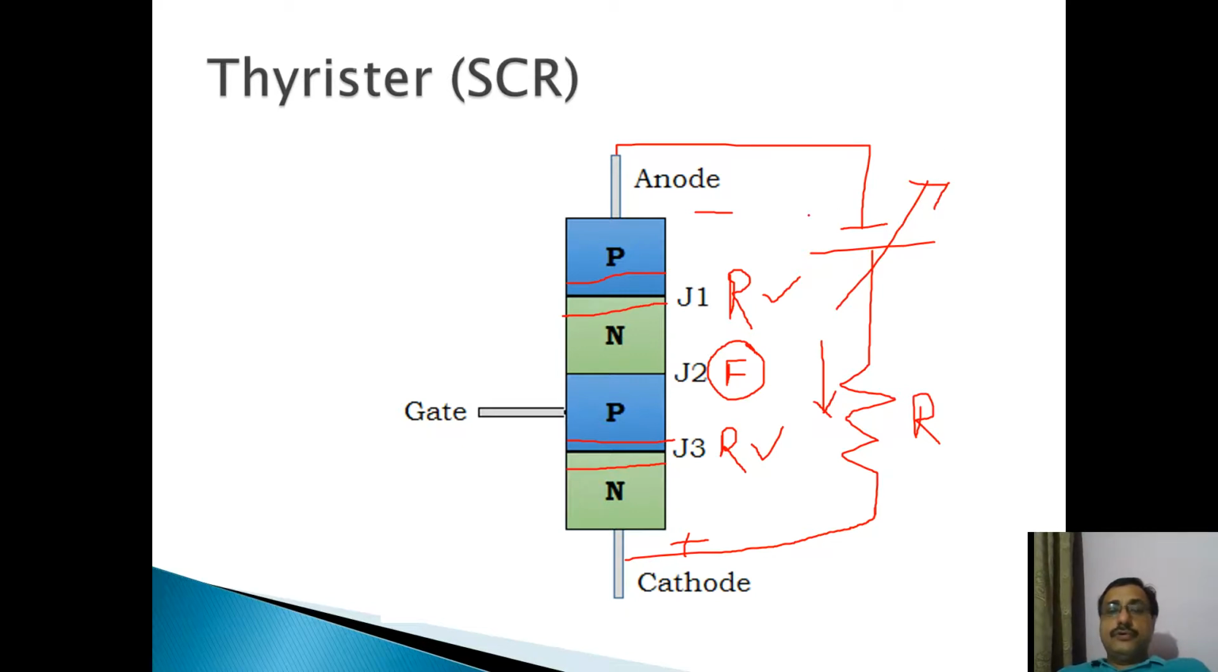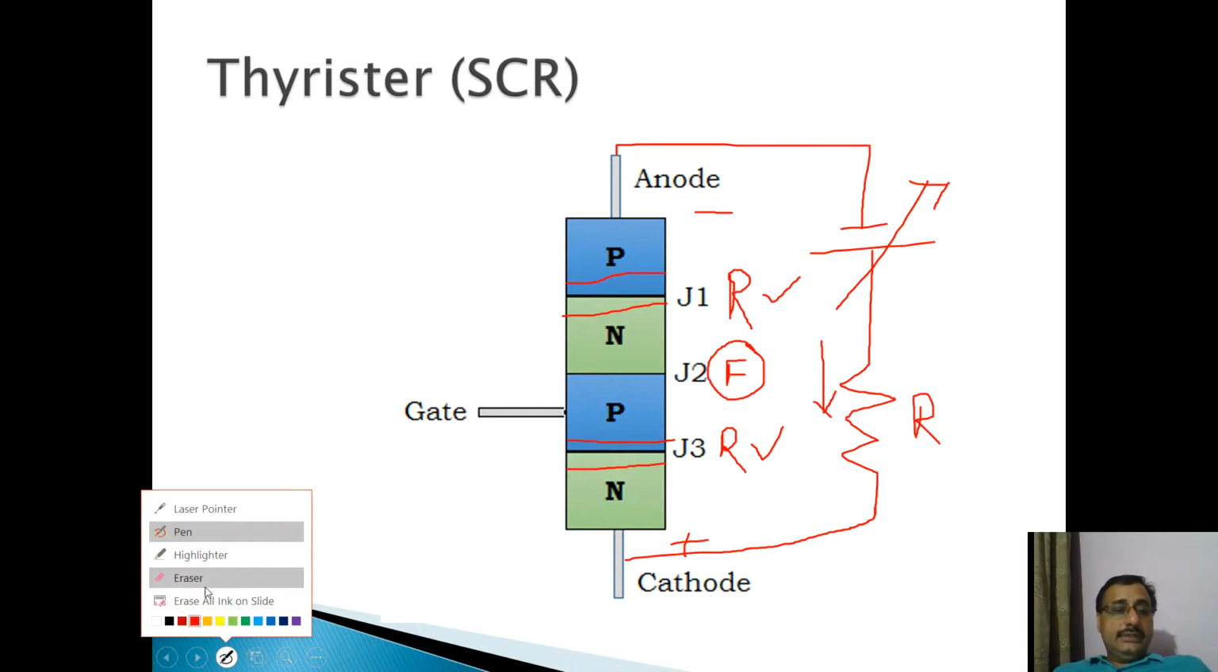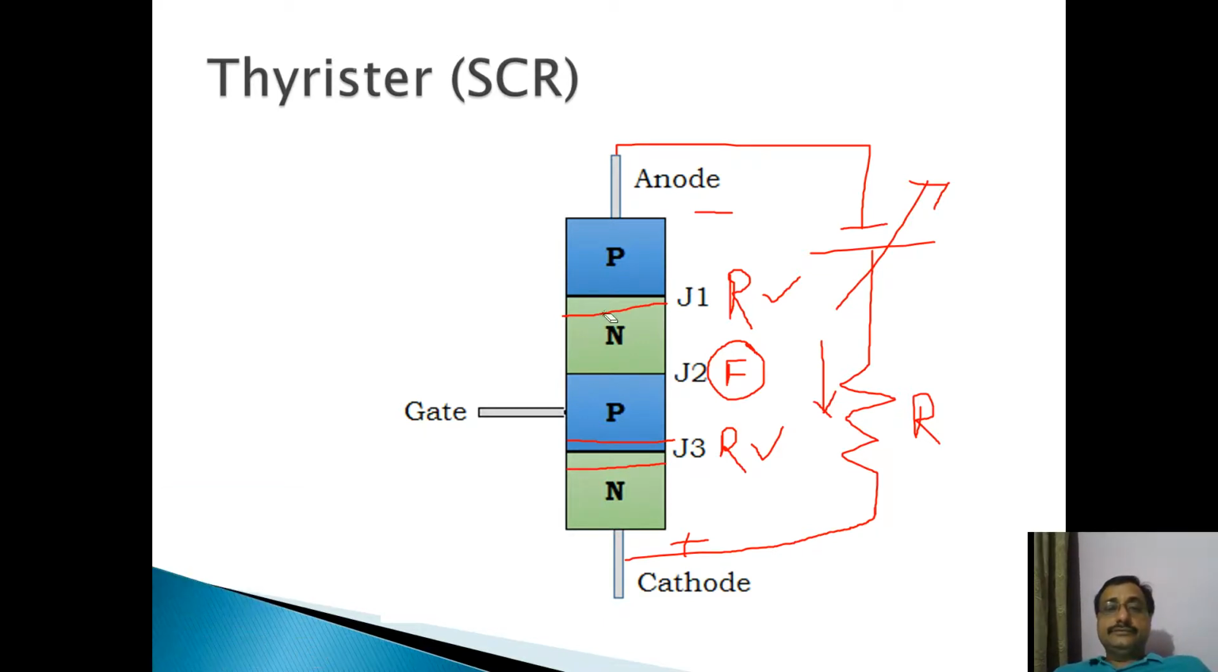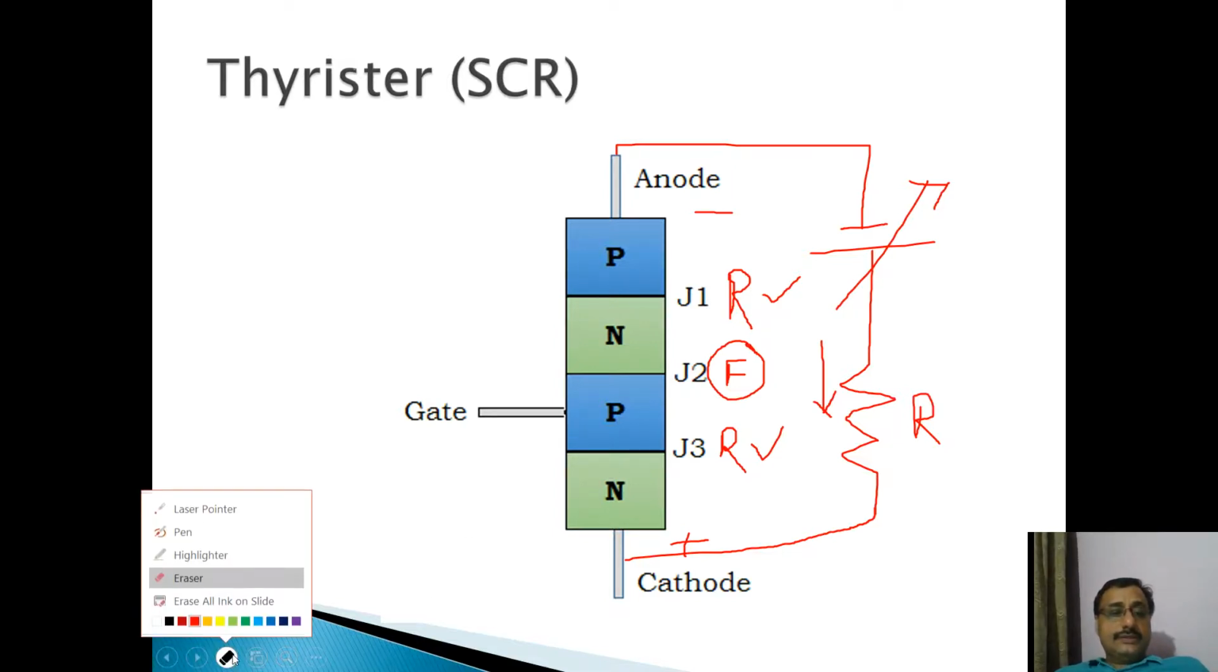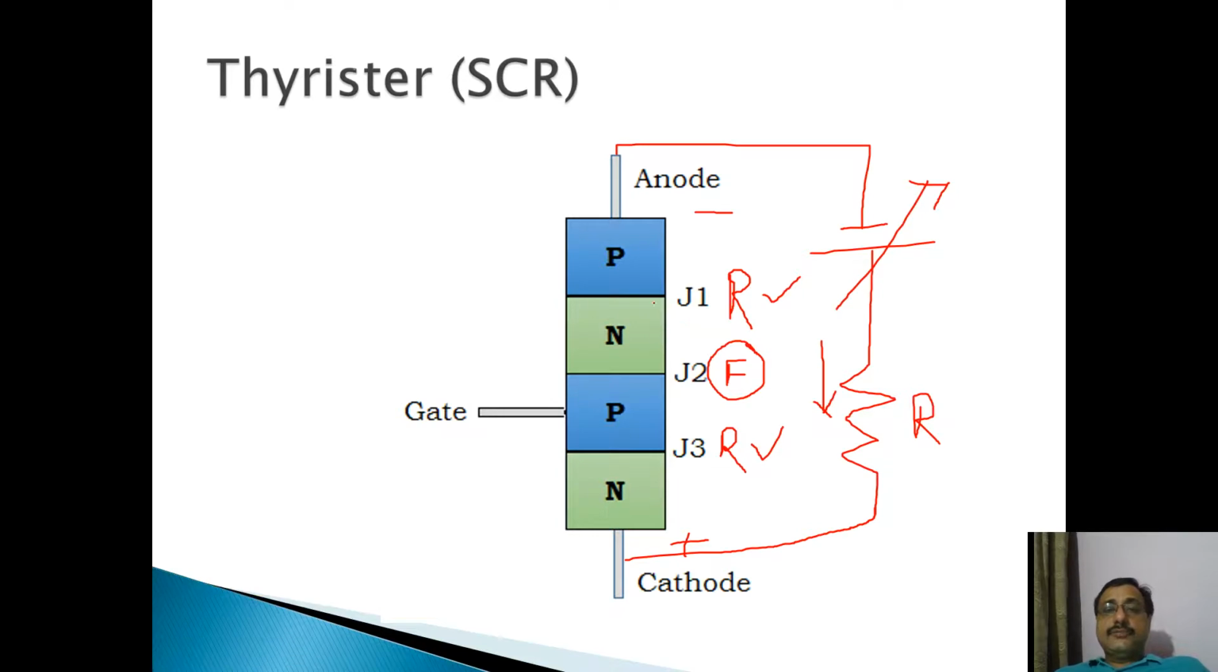at some amount of voltage, this depletion layer will ultimately vanish as it breaks down due to avalanche breakdown. Similarly, which was the case in forward biasing, ultimately at some voltage these two junctions, J1 and J3, will break down due to avalanche breakdown.